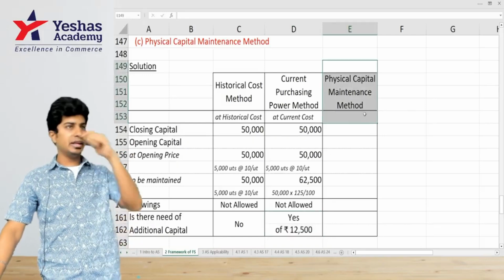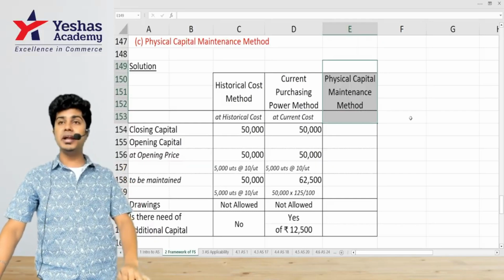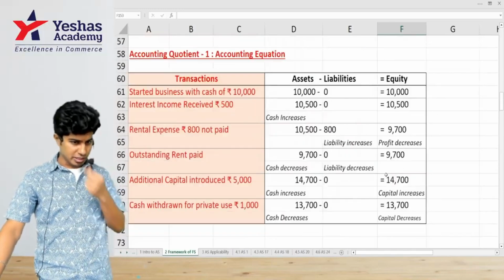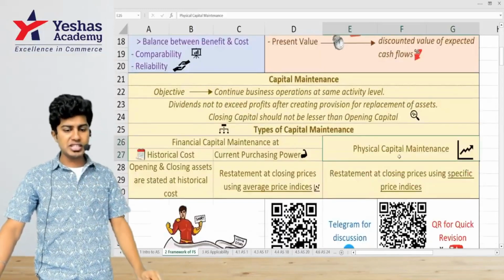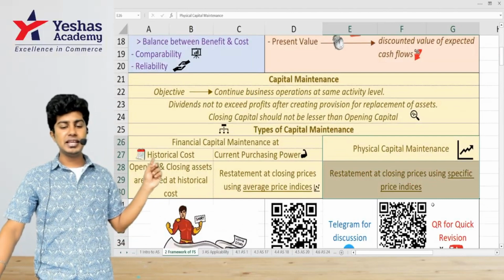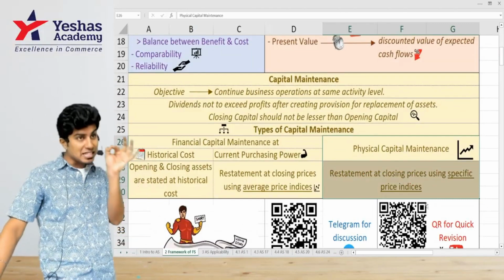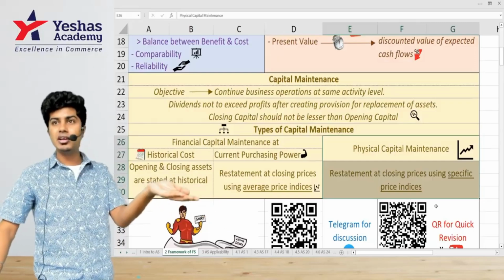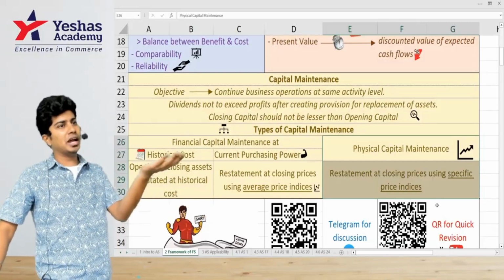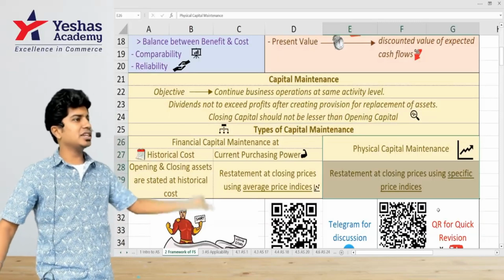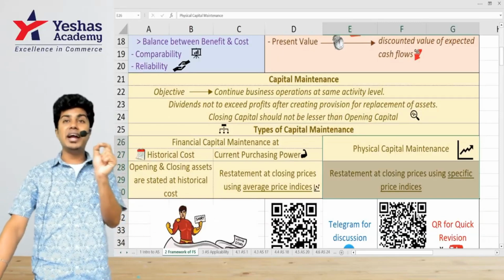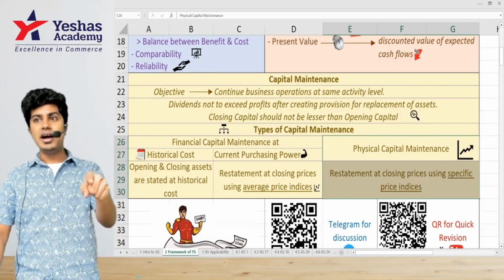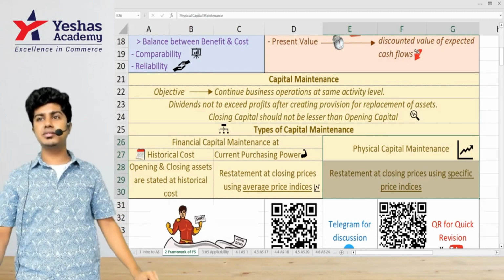Under physical capital maintenance, like we discussed a little while ago, it should be maintained at the closing rate. Tell me, physical capital maintenance should be recorded at what price? Specific price index. Specific closing rate, which is the rate on the closing date. On the closing date, I'll go to the market and ask what the rate is. Whatever the rate is, it's the specific price. I'm identifying the price specifically for the product that I'm dealing with. I'm not taking the average price in this.